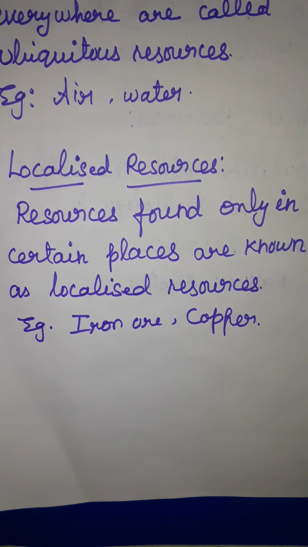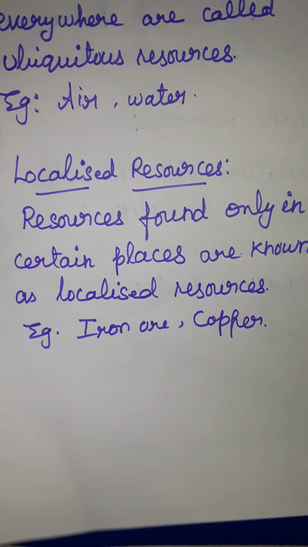Then, localized resources. Resources found only in certain places are known as localized resources. Example, iron ore and copper.